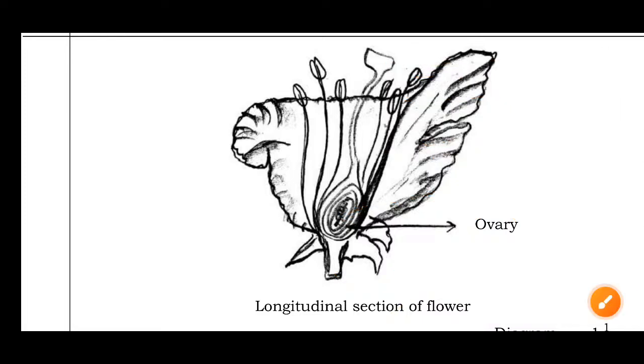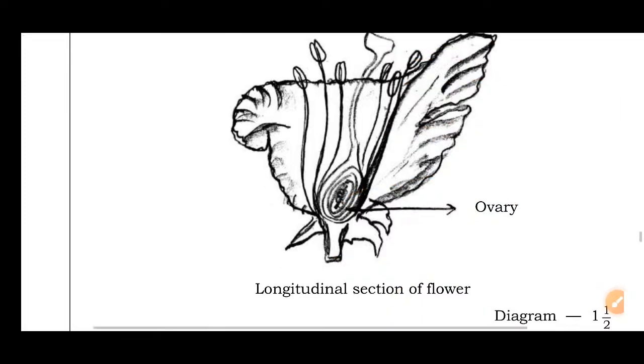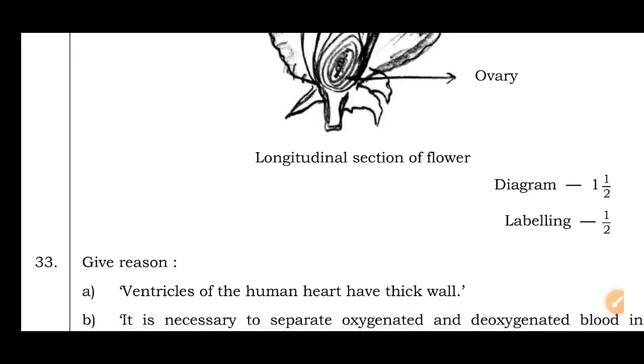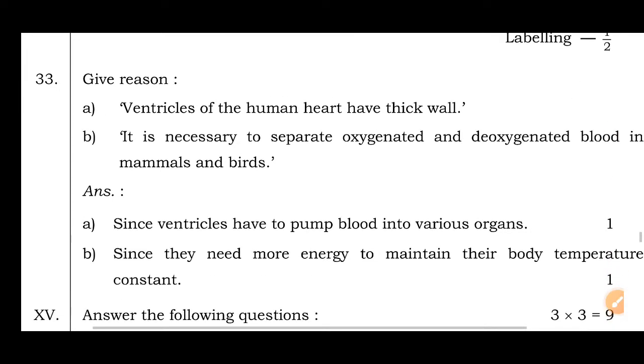They asked to label the part, which one? The ovary. That's why this is a 2 mark question: longitudinal section of a flower. For the diagram 1.5 marks, for labeling half a mark.